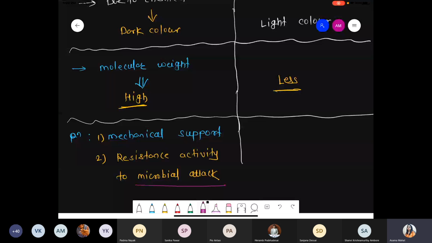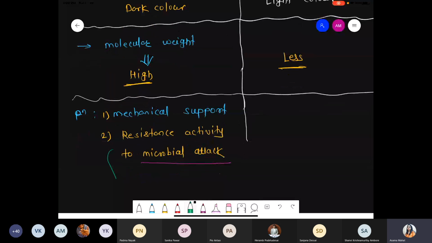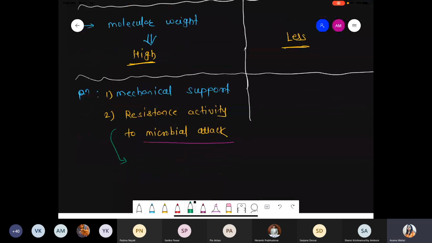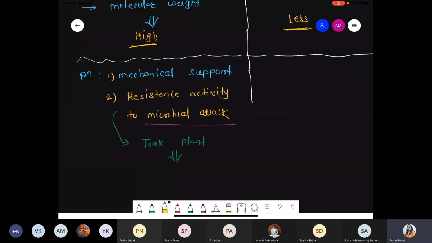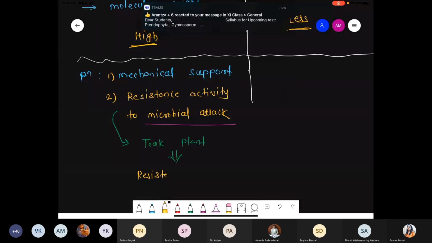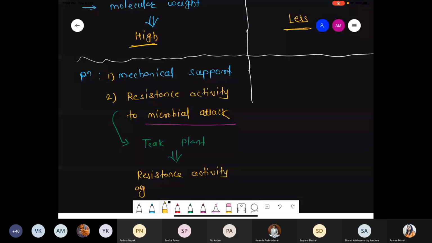So under this resistance activity, we are taking one example, one plant: the teak plant. Teak plant basically shows resistance activity against termites.